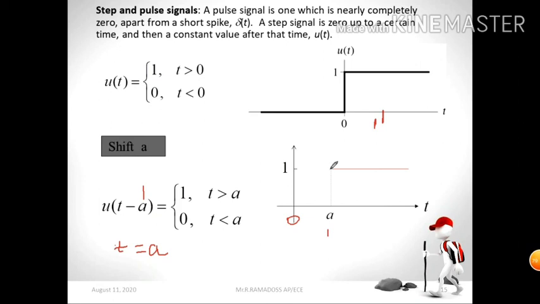But the amplitude never changes. Only the time is shifted. The amplitude is never shifted; it remains constant, 1 only. So u of t minus A is equal to 1 for t greater than A. Look at this diagram, for t greater than A you have the signal. When t is less than A, there is no signal. If it satisfies this condition, we call it a unit step signal. So this is the delayed sequence representation.